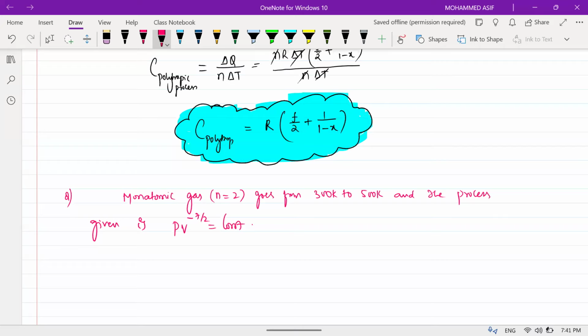The question is to find number 1, work done; number 2, delta Q; number 3, delta U; and fourth, the molar specific heat for the given process. Okay. This is the question.